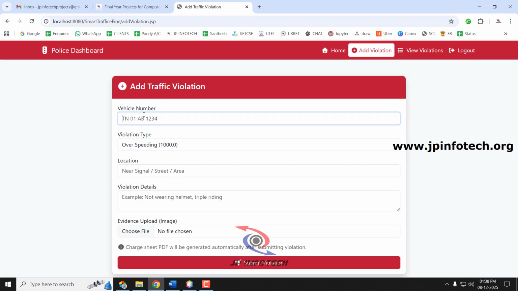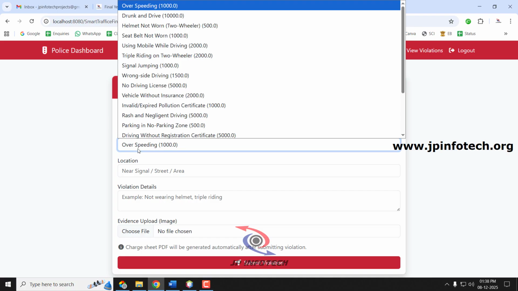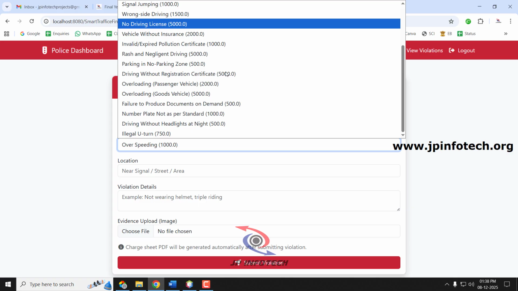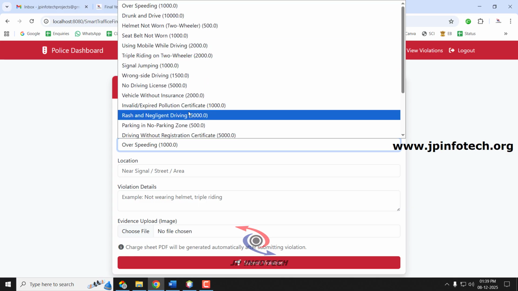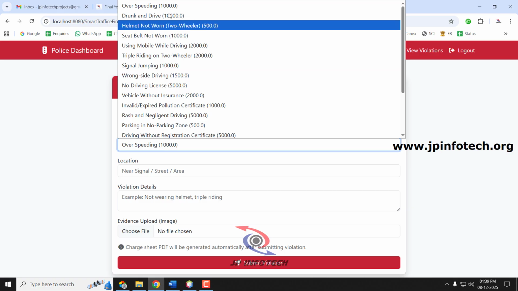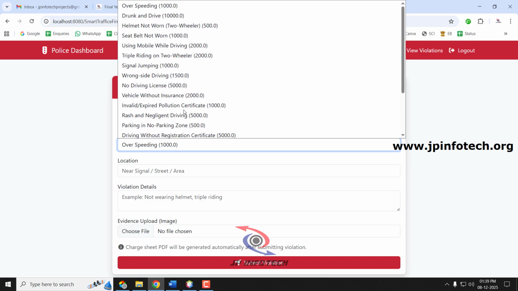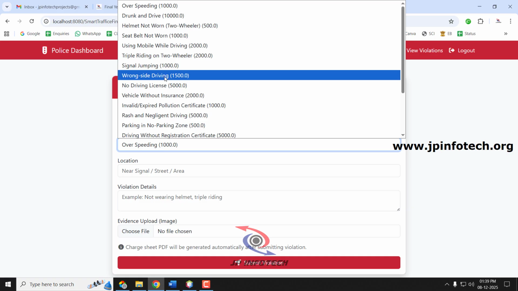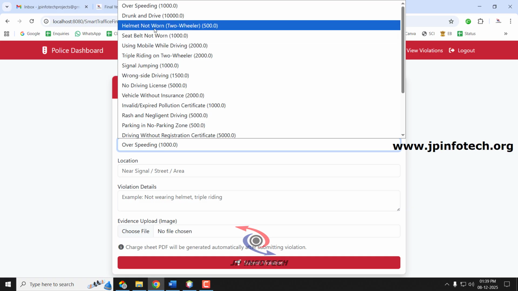In the add violation, the first thing is the vehicle number. As I said, according to the vehicle number that we have entered, it will be mapped. I'll show you that. So now I am entering JP's vehicle number, and let me enter the violation type. What are the violations updated by the admin, here you can see. If you are not entering any violation types, it will be empty here. Once we have entered these types of details, it will be showing here. So now let me enter helmet not worn.